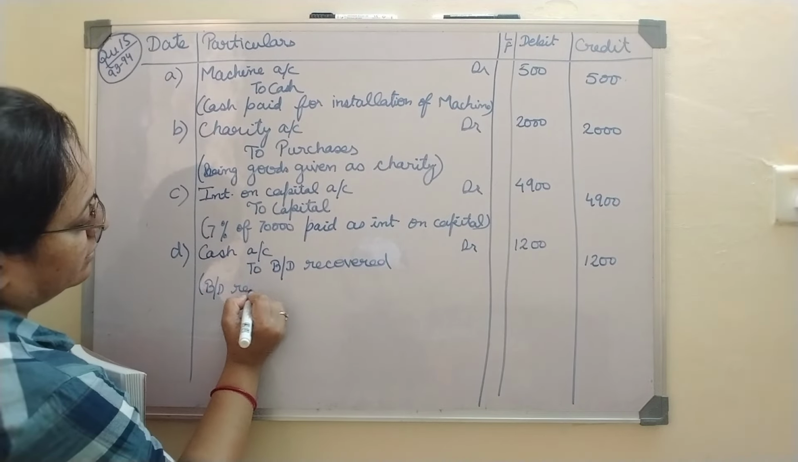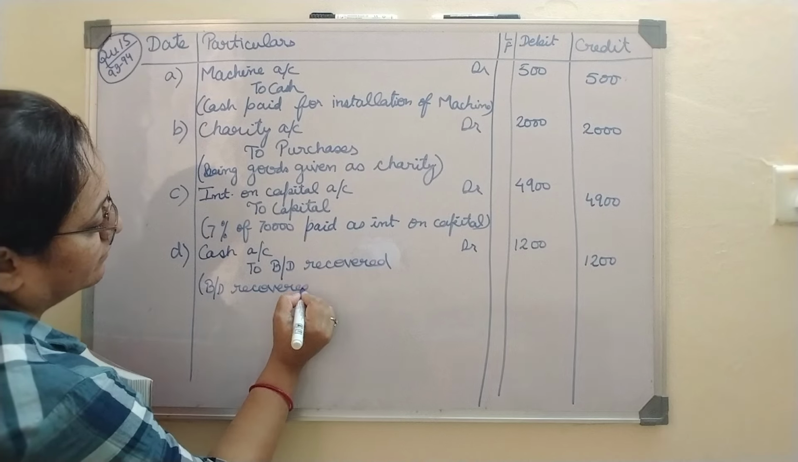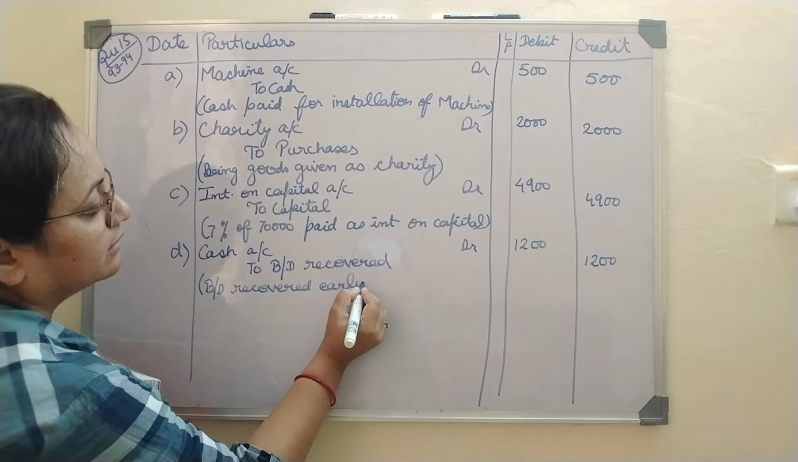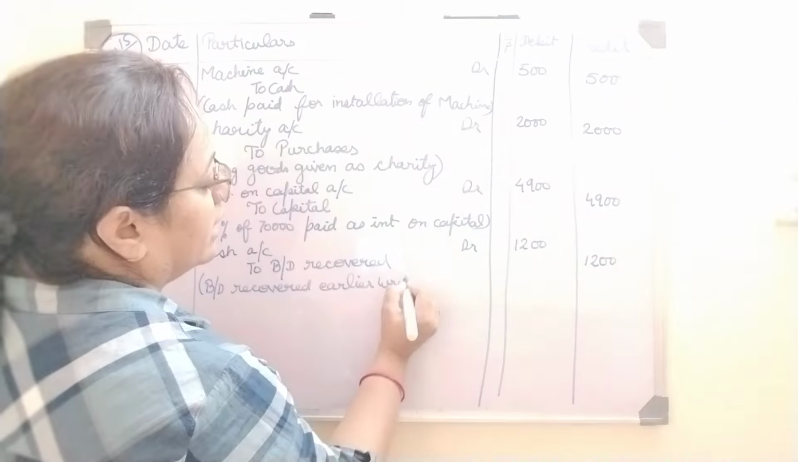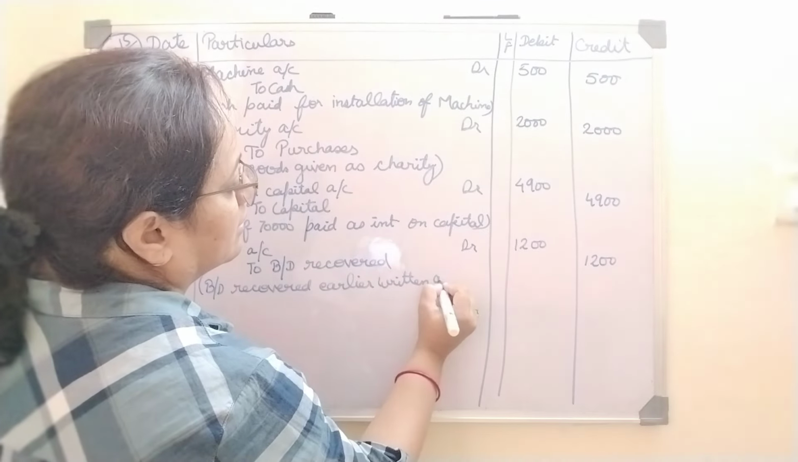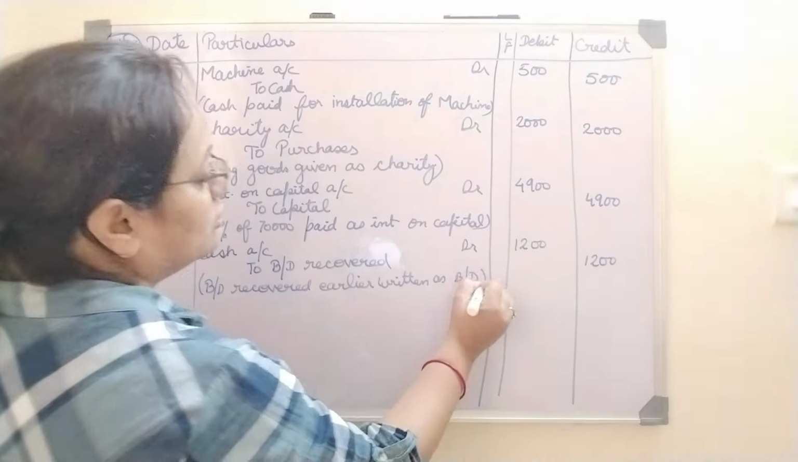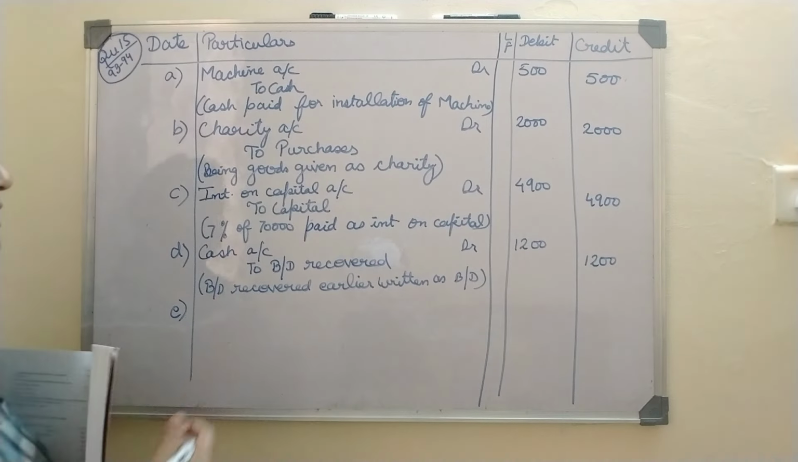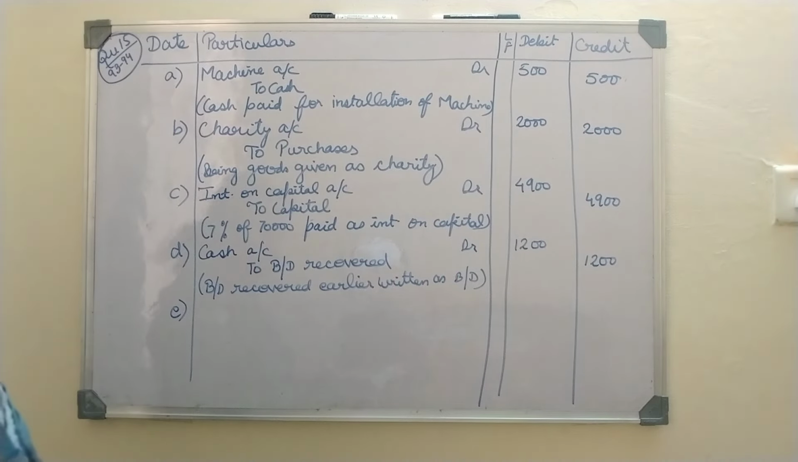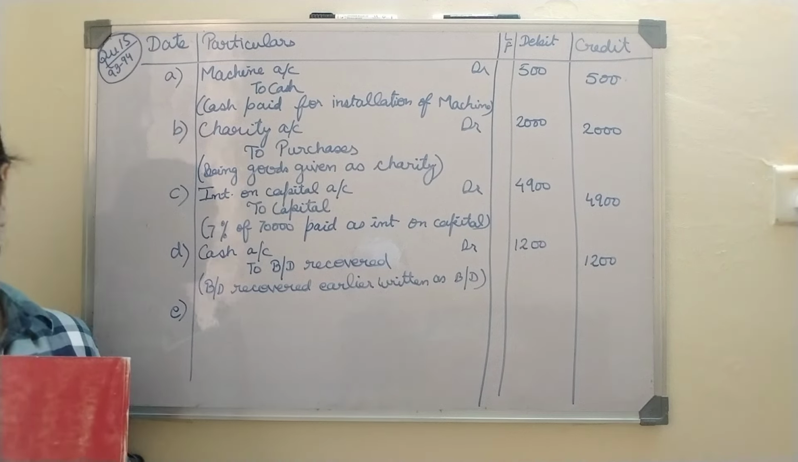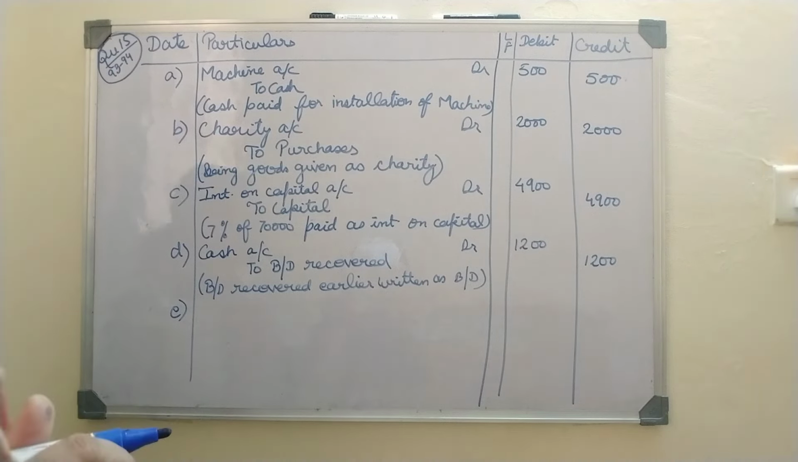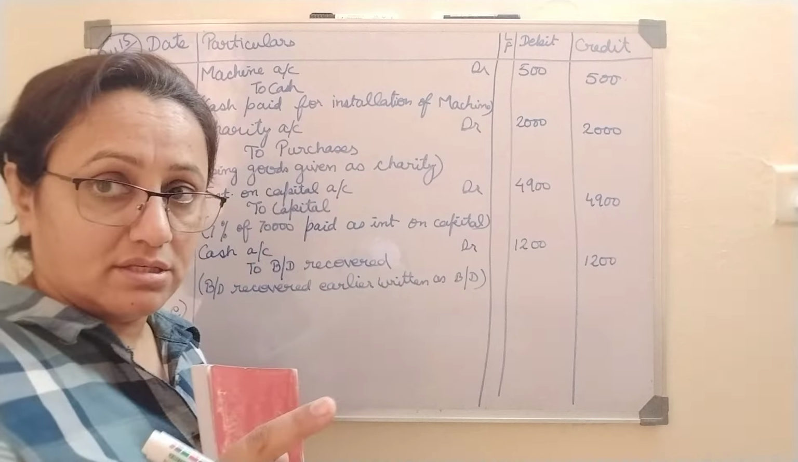Bad debt recovered. Earlier written as bad debt, means what we thought as bad debt but now we have recovered it. Now goods destroyed by fire 2000. So whenever goods are destroyed by fire we have to deduct them from purchases, right?